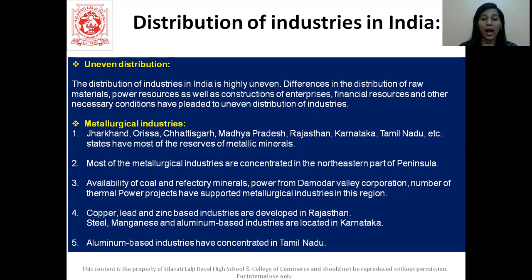Steel, manganese and aluminium based industries are located in Karnataka. Aluminium based industries have also concentrated in the state of Tamil Nadu. Again, complete facts, students: where, which, what. That's how this entire thing is, correct? They're talking about which minerals are found, which industries are found and where they are found.